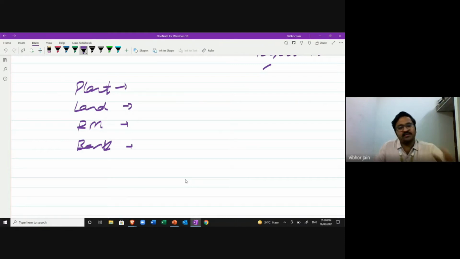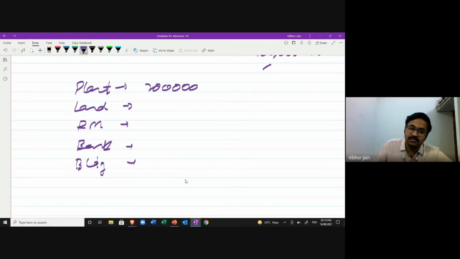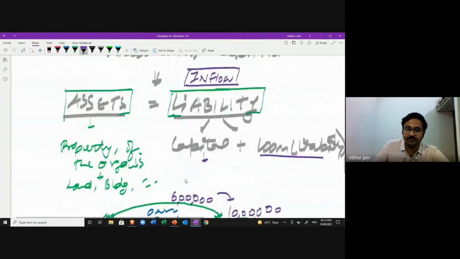I'm also going to purchase a printer, an AC, and build a building. So I can say plant I purchased for 2 lakh rupees, land for 2 lakh rupees, raw material 2 lakh rupees, bank 2 lakh rupees, and building 2 lakh rupees. So this is the outflow.